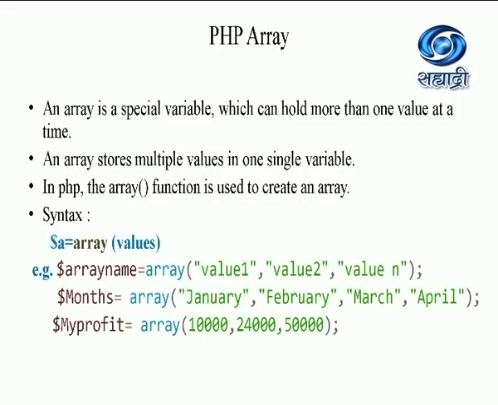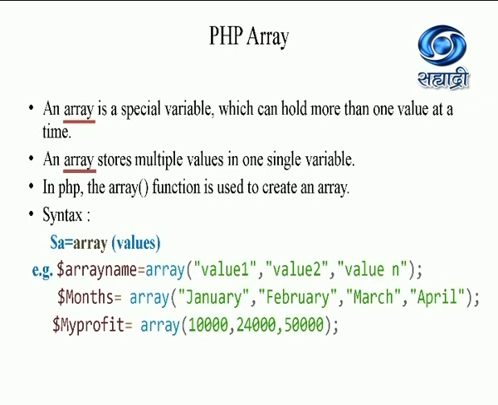We will see PHP array. An array is a special variable which can hold more than one value at a time. Students, do remember that an array stores a number of values having the same name. Values must be the same. So here an array stores multiple values in a single variable which has the same data type. So this word array can be asked for fill in the blanks in your online examination. Similarly, over here, ___ stores multiple values in a single variable. A question may come in your examination.